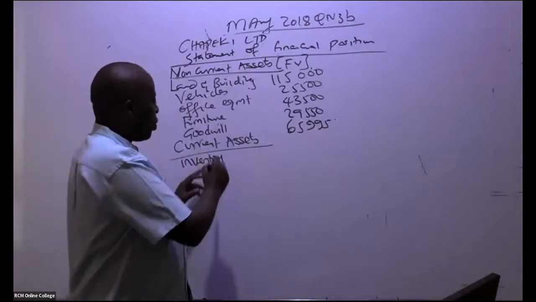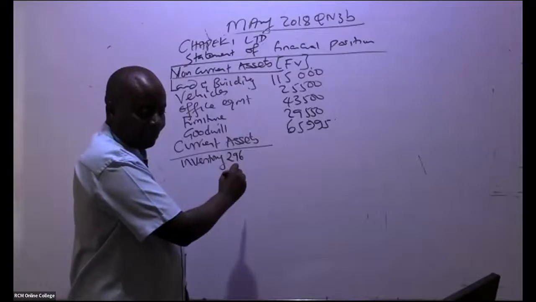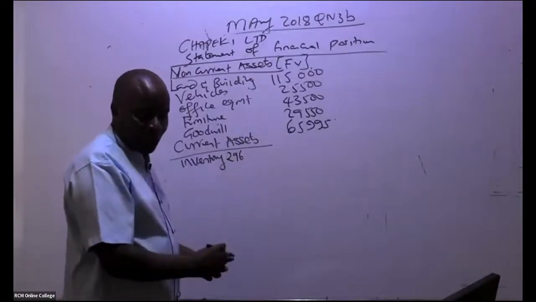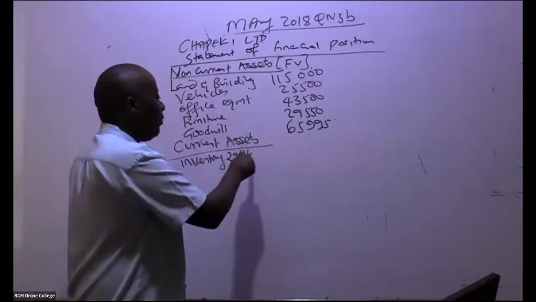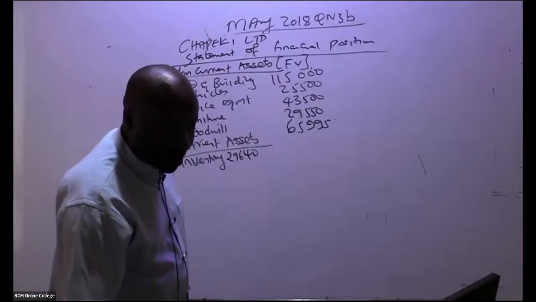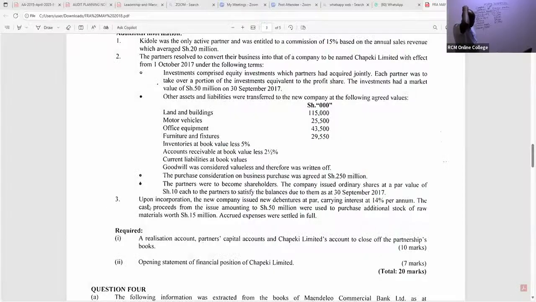Remember, in inventory, we got a figure of 29,640. What was the inventory figure? 29,640. But remember, if you read the additional notes, in inventory, you'll be able to see something happened. Note 3: upon incorporation, the new company issued new debentures at par, carrying interest at 14% per annum. The cash proceeds from the issue, amounting to 50,000, were used to purchase additional stock of raw materials. Raw materials are inventory.